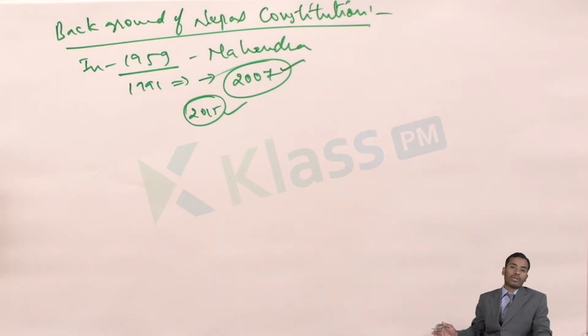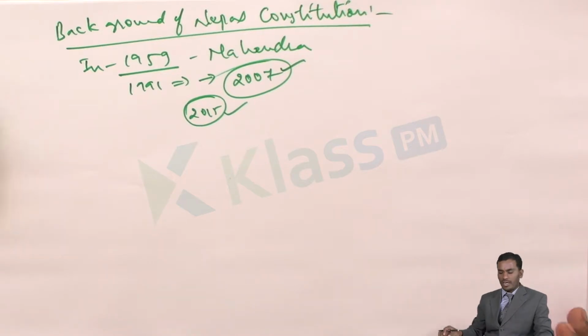That means they are not coming together or having similar opinions in framing a constitution. Because of their different ideologies and ideas, they were unable to frame the constitution till today. The finalization of the constitution has not yet been done in Nepal; work on framing it is still going on.